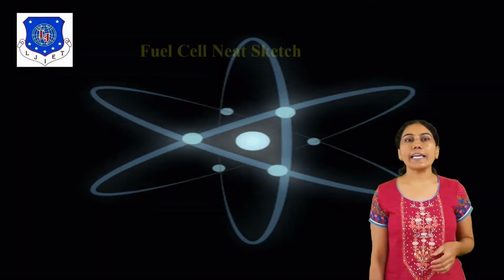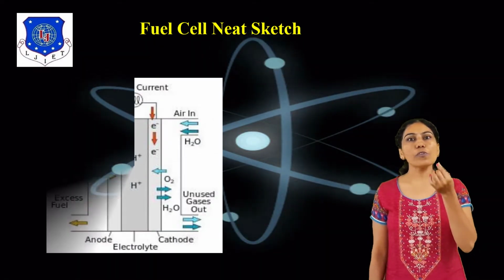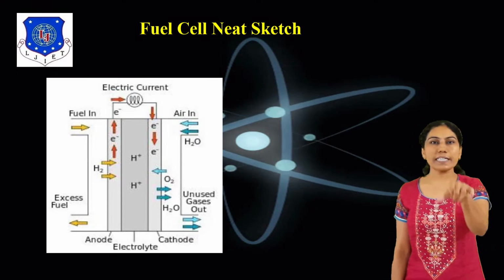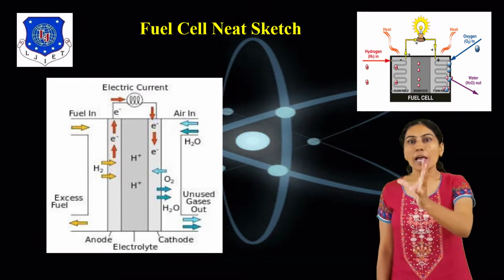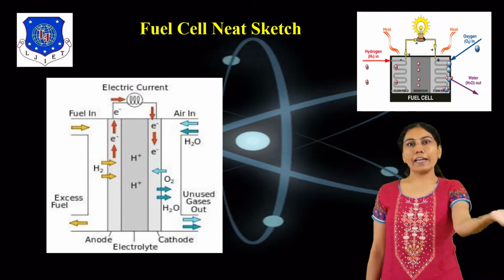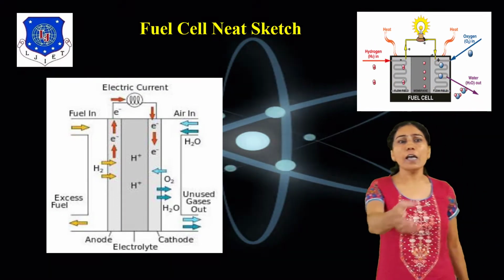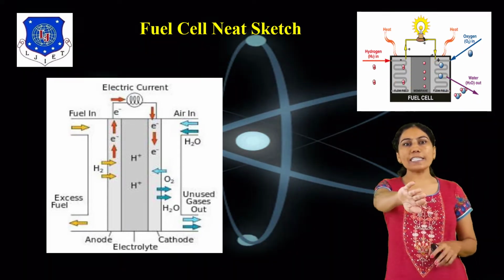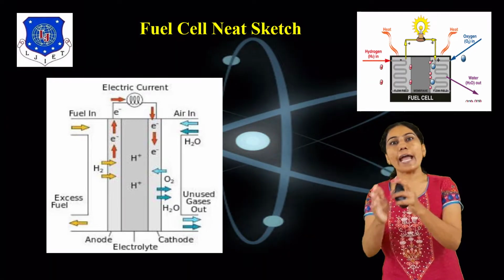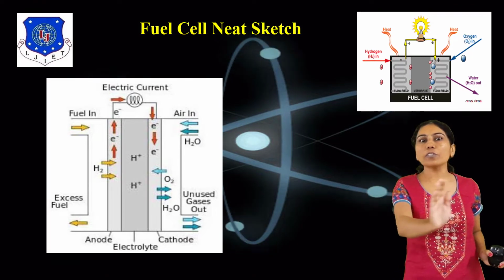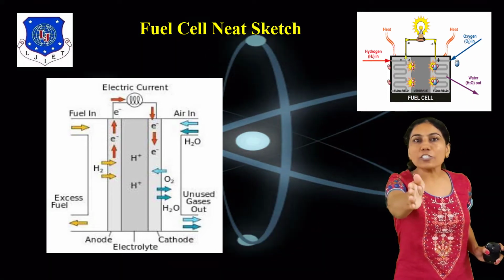Then the next point is the fuel cell diagram, the basic fuel cell net sketch. You can see the basic diagram and how the reaction converts chemical energy to electrical energy and produces water. Fuel, meaning hydrogen, enters at the anode, then the electrolyte and the cathode. At the anode, H2 gives up 2 electrons and H+ passes to the cathode.